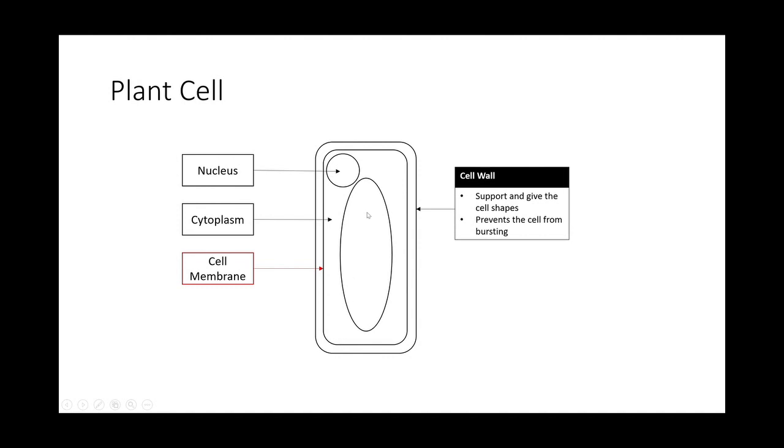So let's say, for example, this plant cell keeps taking in and taking in more things. It will have a limit to how much it can take because the cell wall is limiting its size. Okay, that's why it won't burst, as compared to animal cells, where there's a chance that it can take in too much substances and then it bursts.